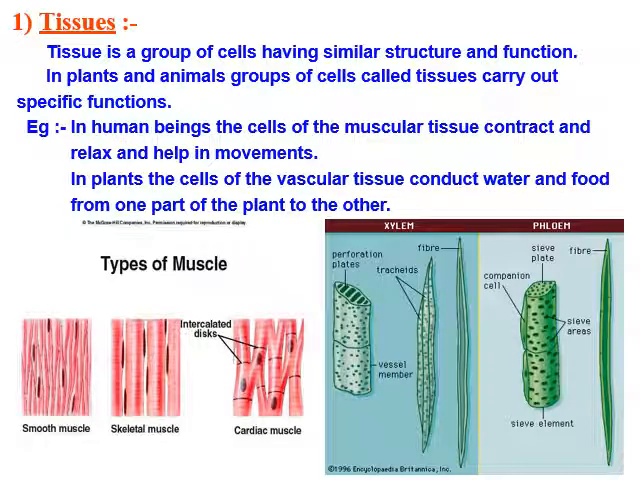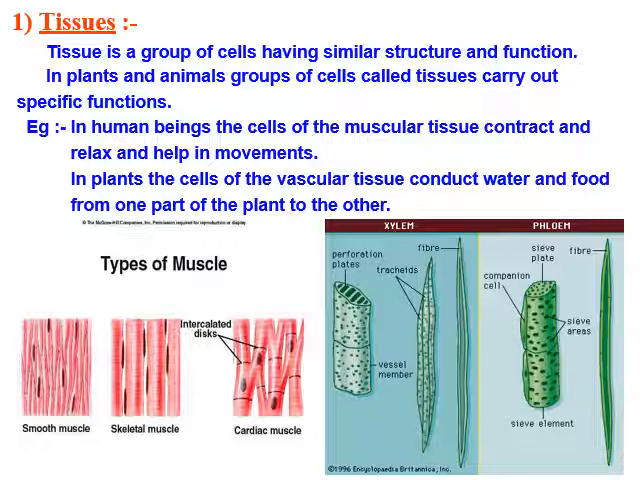Good morning, children. Let us start chapter number 6, tissues. Now, how we can define a tissue: a group of cells having similar structure and function. In plants and animals, a group of cells called tissue carry out a specific function.